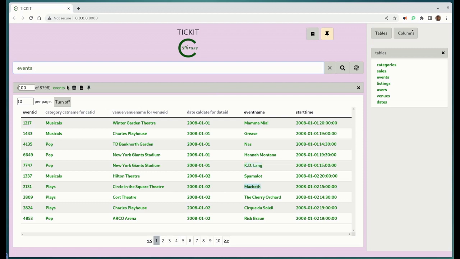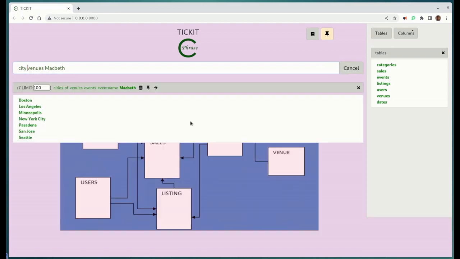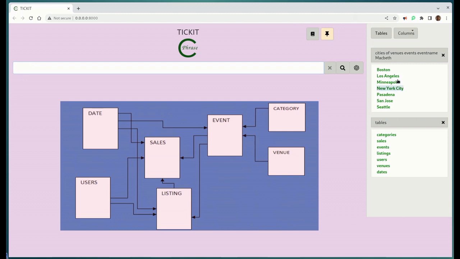What we're interested in now is the venues of Macbeth. The different venues where Macbeth was held, it looks like there were 41 of them. Let's just see which cities they were in. If we look right here, we can get the cities. Okay, so we have those cities. We'll move those over to the sidebar so that we can construct queries from them. What we're particularly interested in is the Los Angeles listings of Macbeth. So the venues for Macbeth that are in Los Angeles. All right, so we click on that.